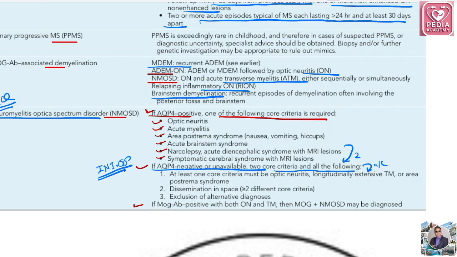What are these? At least one of the core criteria must be optic neuritis, longitudinal extensive TM, or area postrema syndrome. Dissemination in space is more than two different core criteria, and exclusion of alternate diagnosis. If it is MOG positive with both ON and TM, then MOG positive NMOSD may be diagnosed.